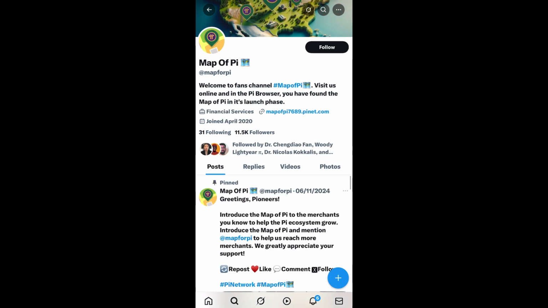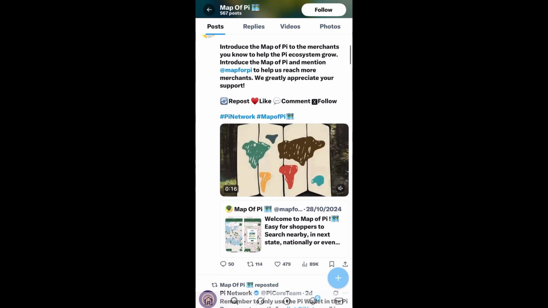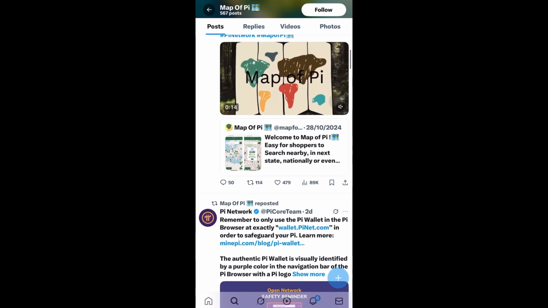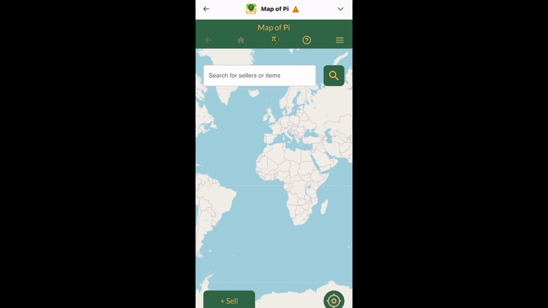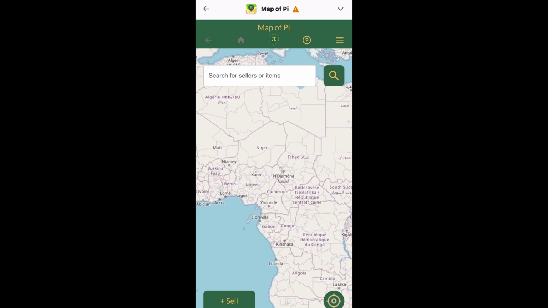So I'm going to open the first one. I don't even know which one is correct, but I'm going to open the first one. Let's look at this. It says 11,500 followers. Let's look at the second one. How many followers here? It says 4,000. So I'm going to go with the first one. When I come back here and then open the app, then I'm going to decline sharing my information. I don't see any pinned location of anybody selling or buying Pi. Even when you enlarge the map, go closer.